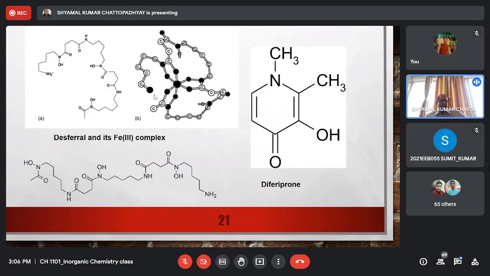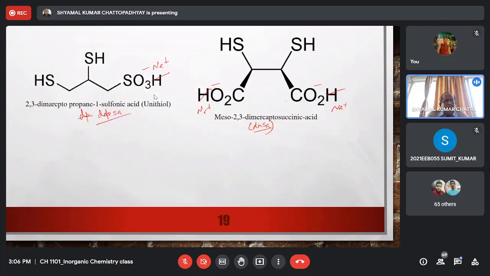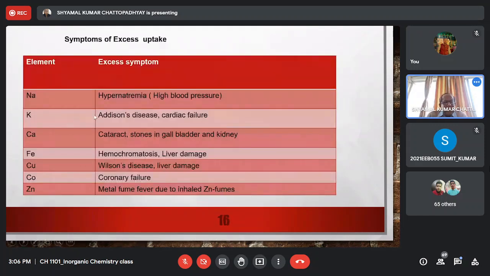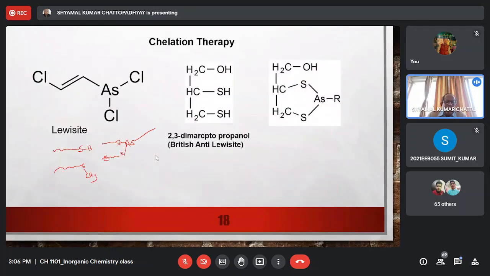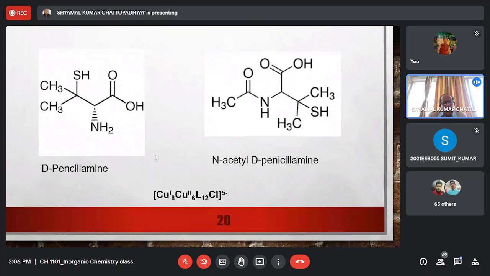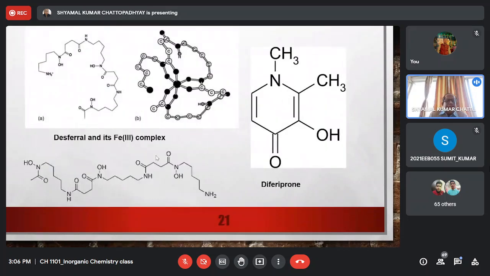Next, iron poisoning. Now, iron poisoning, again, I have told you that excess iron leads to liver damage and hemochromatosis. Now, apart from normal diseases which sometimes lead to iron excess in our body, there are many people who require periodic blood transfusion. For instance,